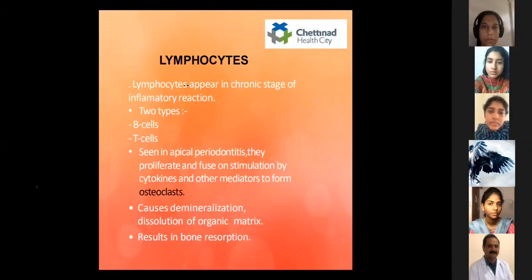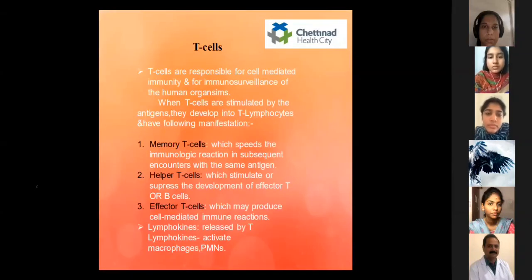It is seen mainly in apical periodontitis. They proliferate and fuse on stimulation by cytokines and other mediators to form osteoclasts. It causes demineralization and dissolution of the organic matrix and results in bone resorption. The next is T cell lymphocytes. The T cell lymphocytes are responsible for cell-mediated immunity and for immunosurveillance of the human organism. When the T cells are stimulated by antigens, they develop into T lymphocytes with the following manifestations: memory T cells, helper T cells, and effector T cells. The memory T cells speed the immunologic reaction in subsequent encounters with the same antigen. The helper T cells stimulate or suppress the development of effector T cells or B cells. The effector T cells may produce cell-mediated immune reactions.